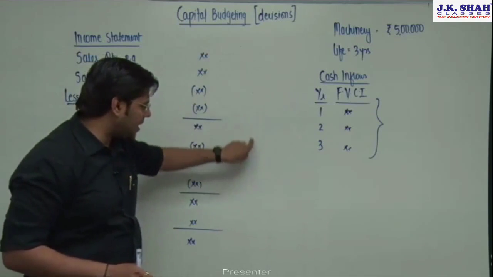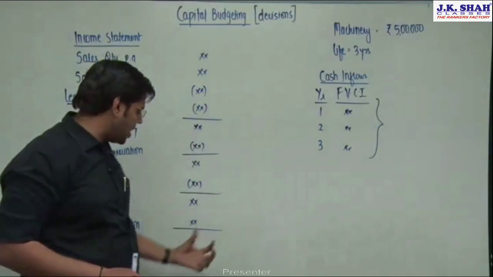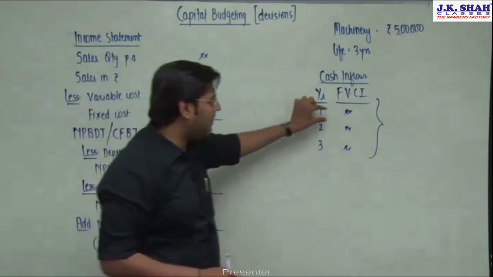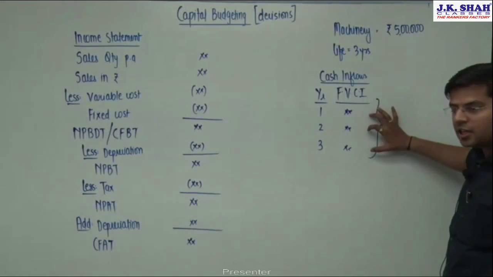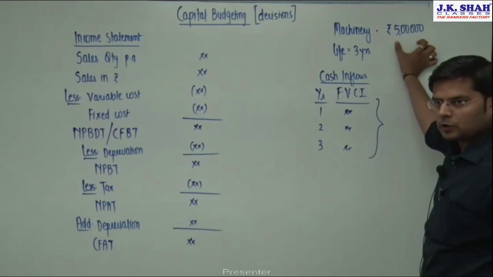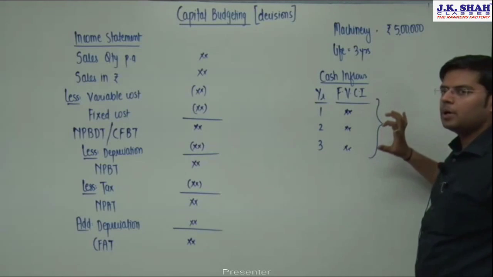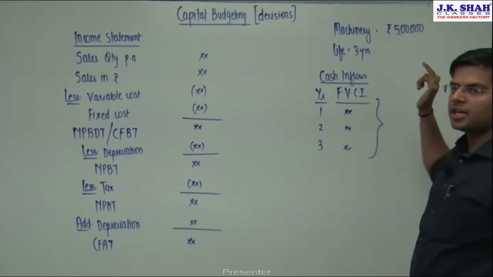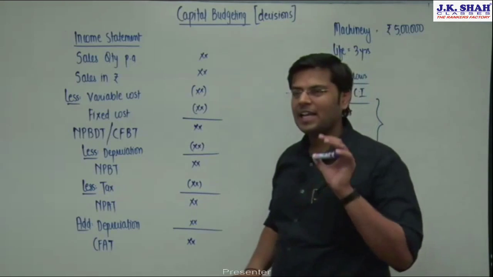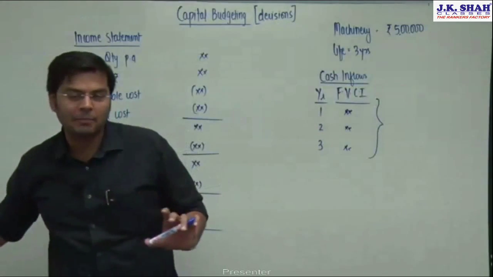In the same manner, I'll prepare an income statement for year 2, year 3. I'll get the cash inflows, I will put them here, and then I will compare these cash inflows with the cash outflows. If I think I'll be able to get more cash inflows than the outflow, then I will buy this machinery, else not. This is that simple a chapter.